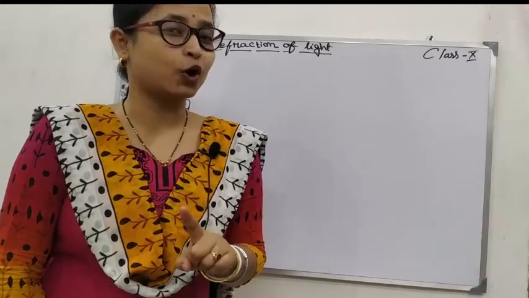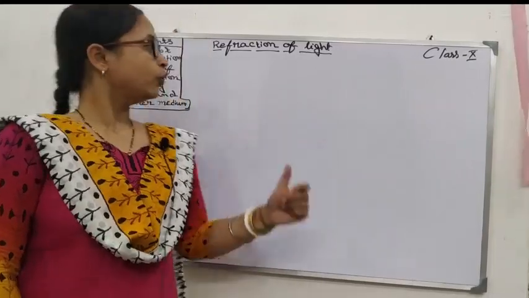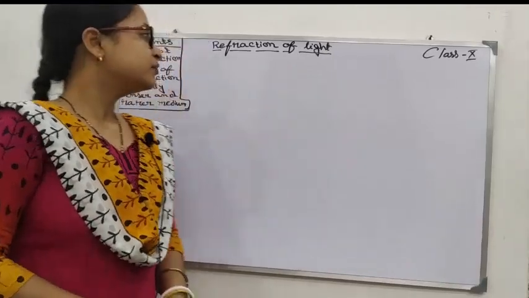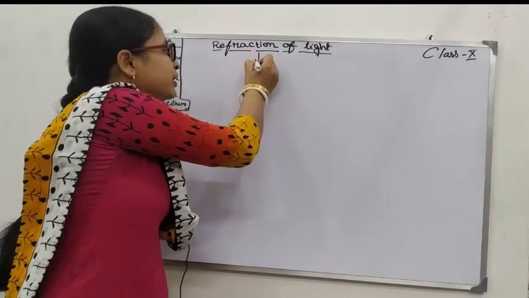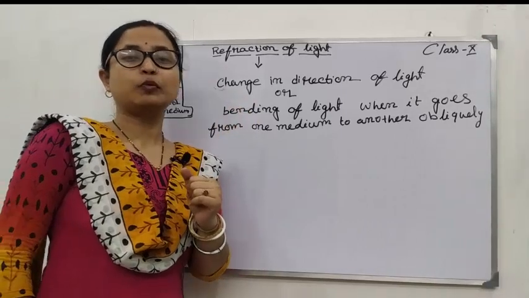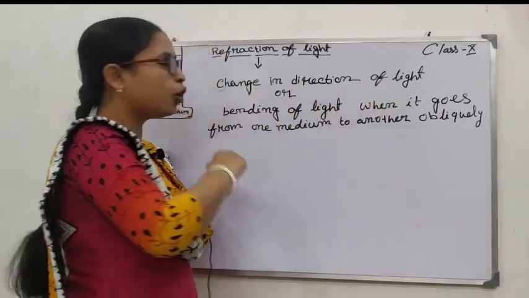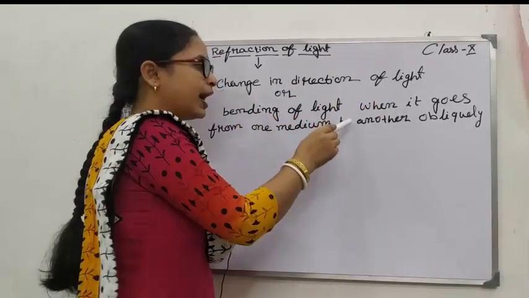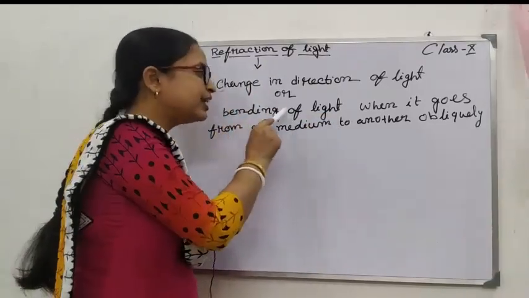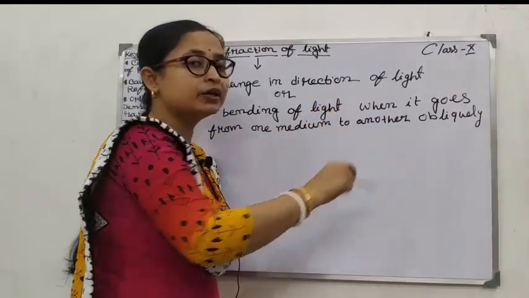Remember, refraction of light. We have learned about reflection of light, that means bouncing back of light. Now we will learn about refraction of light. Refraction of light is defined as the change in direction of light, or you can write bending of light. In reflection, it is bouncing back, but for refraction it will be bending of light when it goes from one medium to another medium obliquely.